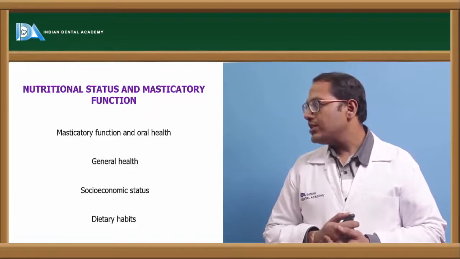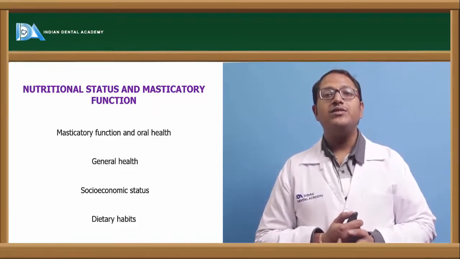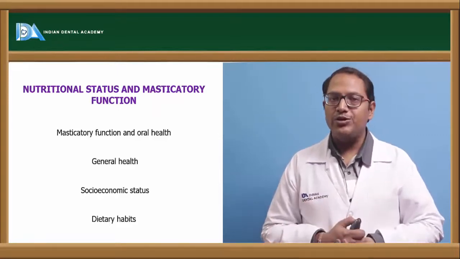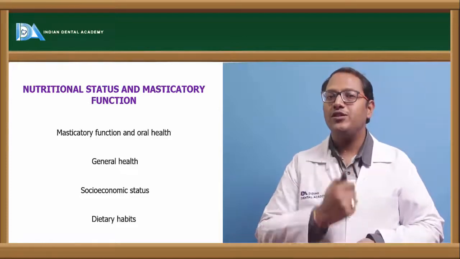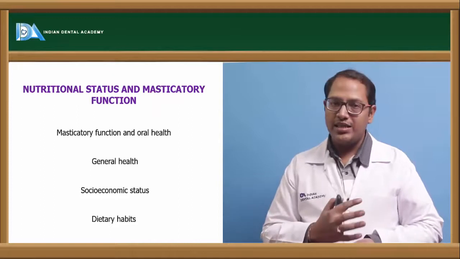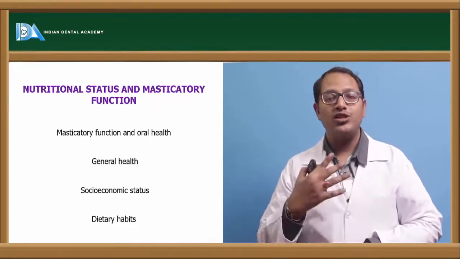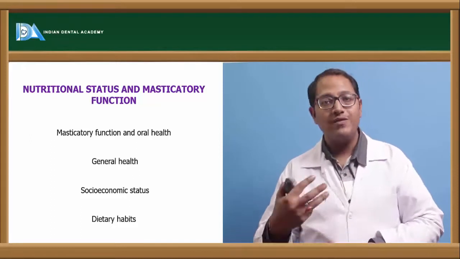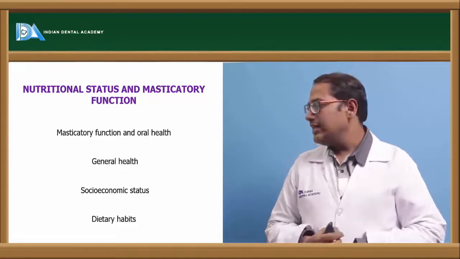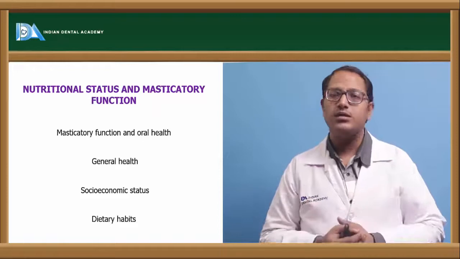Coming to the nutritional status and the masticatory function. Of course, if the masticatory ability of the patient is decreased, the patient cannot have food. If the patient cannot have the right amount of food, the right amount of nutrition will not reach the patient. So masticatory function and oral health are very important, and based on that oral health, your general health is going to suffer because the patient will get weaker. There will be vitamin deficiencies, there can be other deficiencies, there can be iron deficiency. This is how his socio-economic health is also going to suffer.